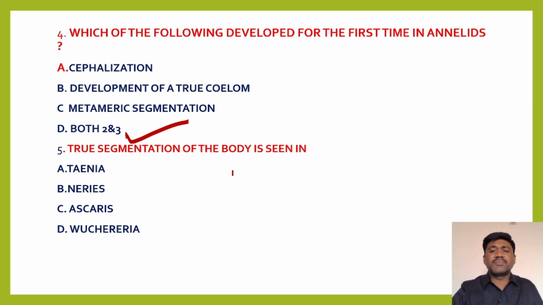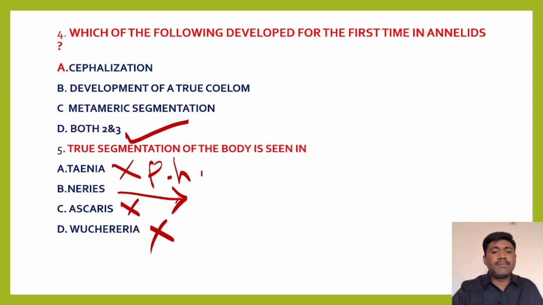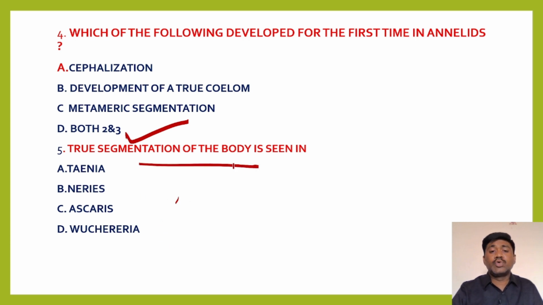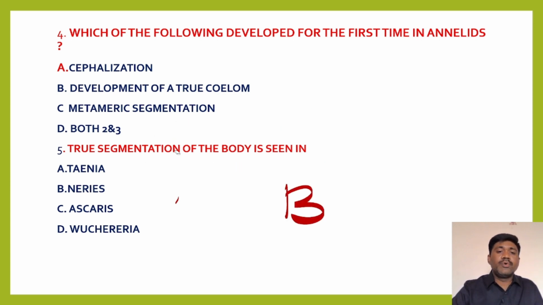True segmentation of the body is seen in which of these? Taenia generally does not belong to Annelida, it belongs to Platyhelminthes, right? Nereis belongs to Annelida. Ascaris belongs to Nematoda. Wuchereria also belongs to Nematoda only. So what is the answer? The answer is B. Nereis belongs to Annelida. In annelids only we can observe true segmentation in the body. So B is the correct option. Okay, I hope you are getting it.